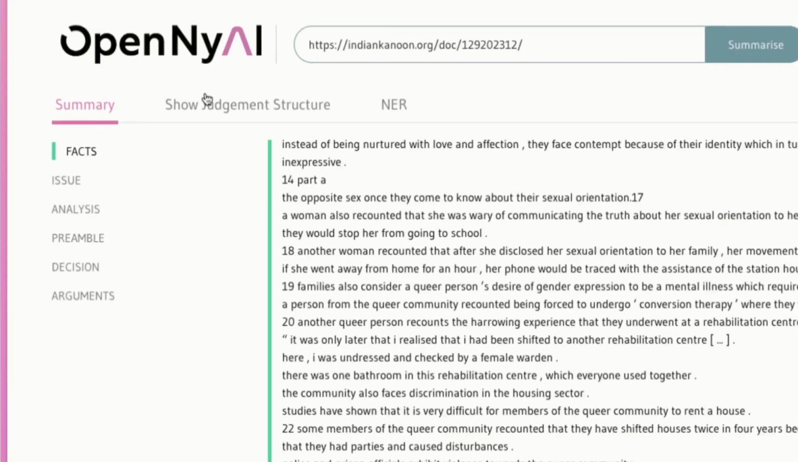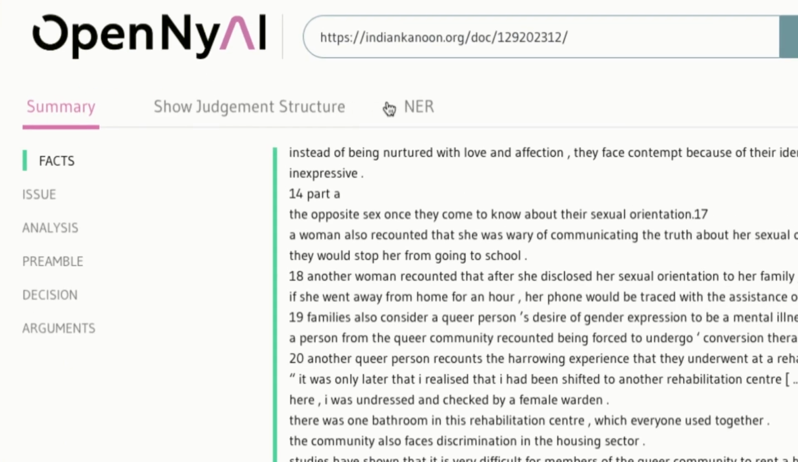You'll see that there are three things right at the top. There's a summary, and this is an extractive summary. Unlike large language models, this is only pulling from the actual text that it has available to it. It is not generating any new text. And so it's pulled up a summary of the judgment based on the component parts.